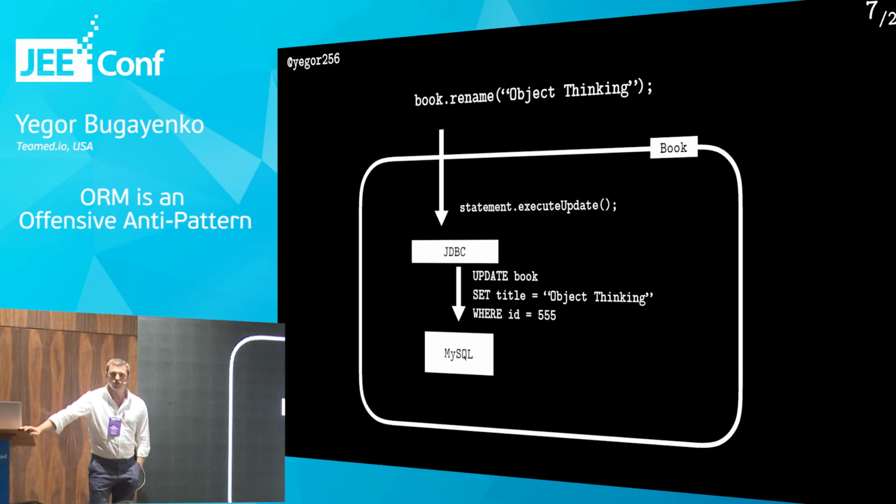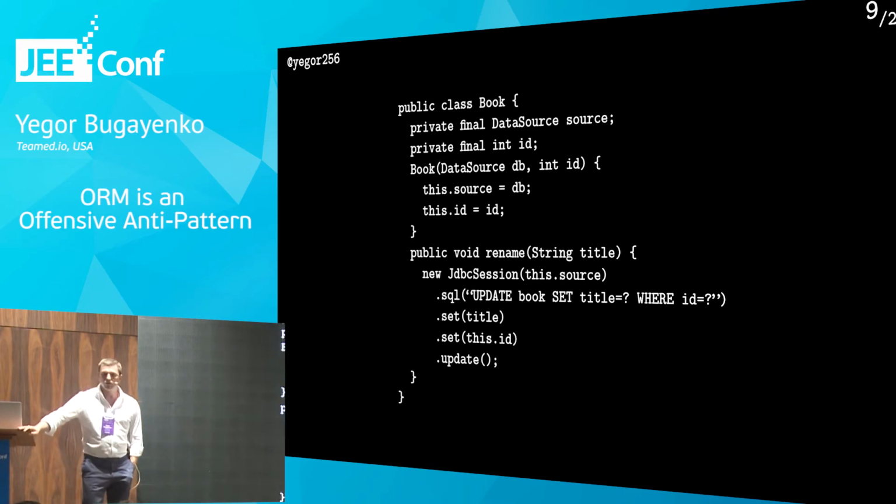Okay, it's clear with JDBC data source. What if you're going to store or rename this book in, let's say, a usual Java list? How should your code look? Because on the slide I see the book has a close relation specifically to the data source. And I would like to store my books not in a data source, but in another storage, like a usual list.